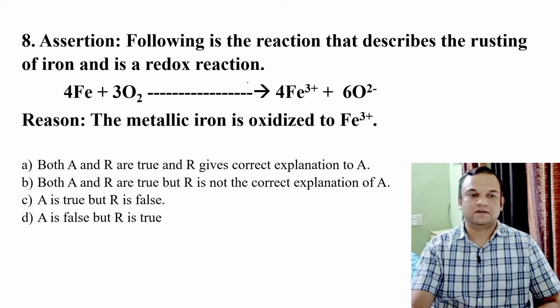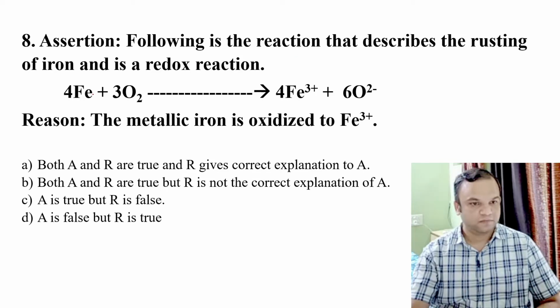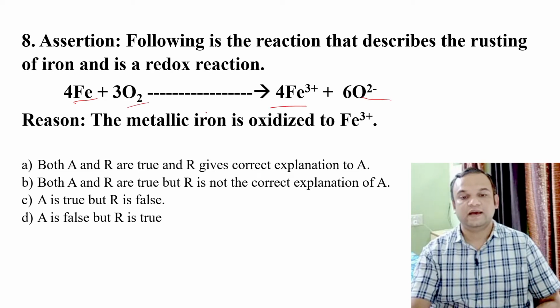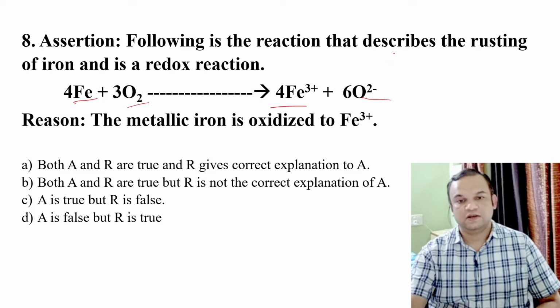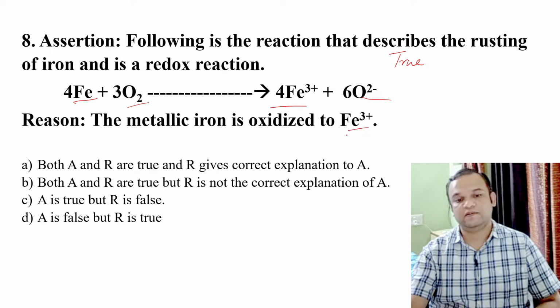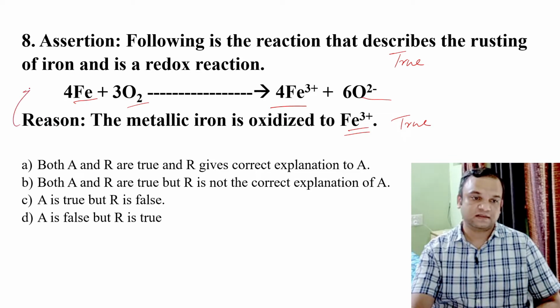In the next question, the assertion states that the following is the reaction that describes the rusting of iron, and it is a redox reaction. So as you can see, the iron is getting oxidized and oxygen is getting reduced, and that is why it is a redox reaction. So we can say that it is a true statement. The reason states that the metallic iron is oxidized to Fe3+ ions. So it is again a true statement. Is this reason giving the explanation to A? Yes, it is giving the explanation. So option A will be the correct answer.